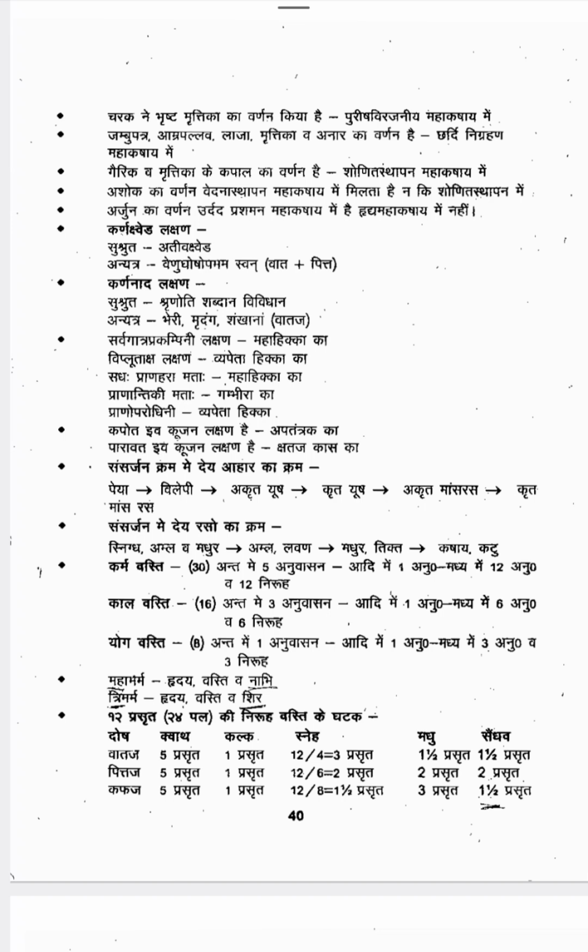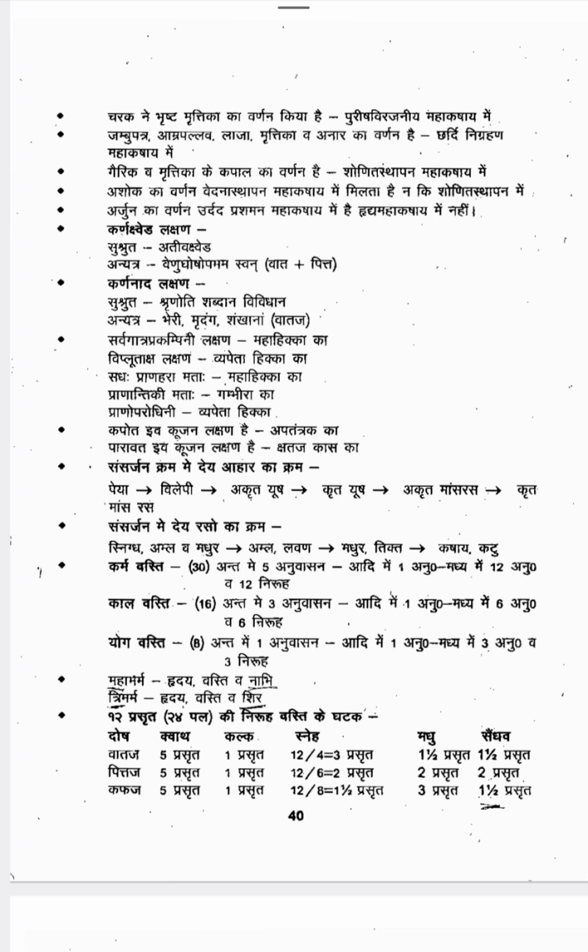Next one is Samsarjana Krama. After the Shodhana Karma, we will be doing Samsarjana Krama. What is the order of Samsarjana Krama? First Peya, next Vilepi, then Akrita Yusha, Krita Yusha, Akrita Mamsarasa, Krita Mamsarasa. This is the order. First of all Peya, then after that you have to take Vilepi, then Akrita Yusha.